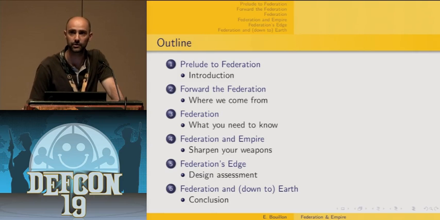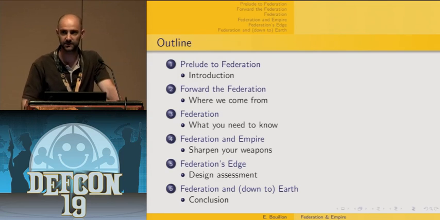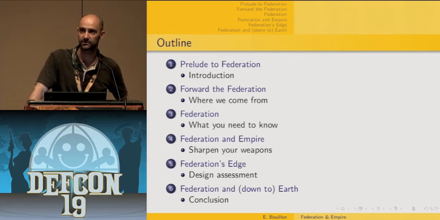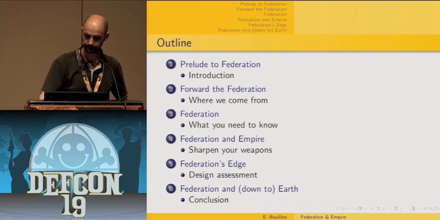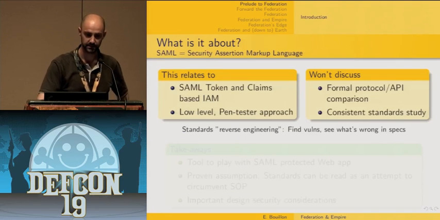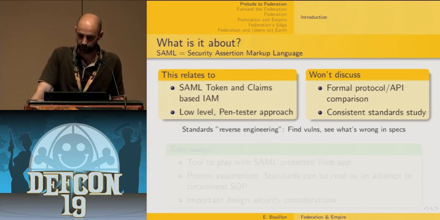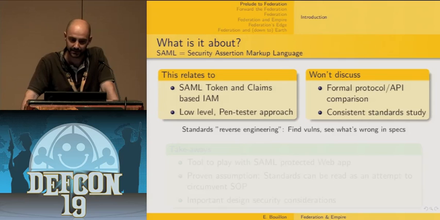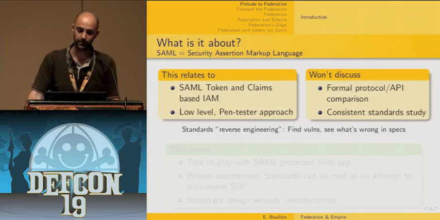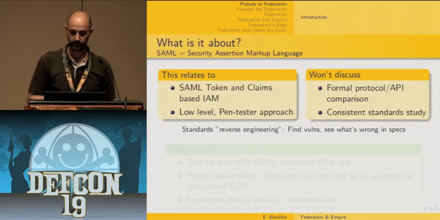And the rest of the presentation is going to be made of 2 parts. One is how can we adapt classical web application scanners in order to have them better cope with SAML-protected web applications. And in this part, I'm going to illustrate the type of results that these kinds of tools can provide. And in the last part, I'm going to present and discuss some security considerations and issues that we need to have in mind prior to considering joining or creating such a federation. And finally, a conclusion. So let's get started.